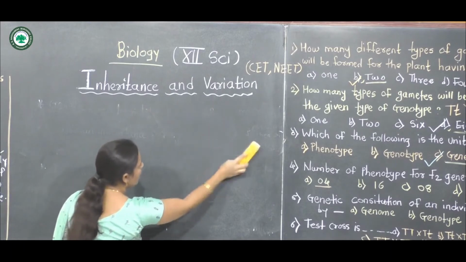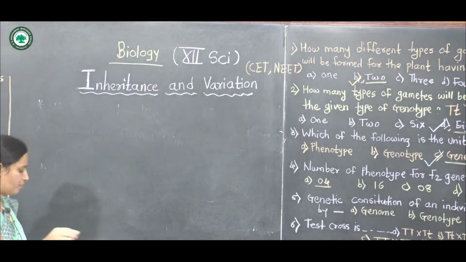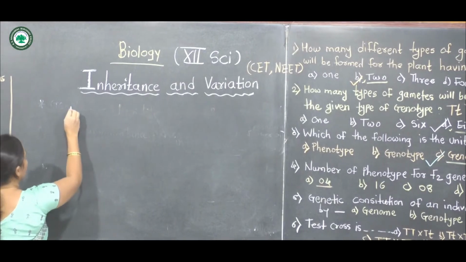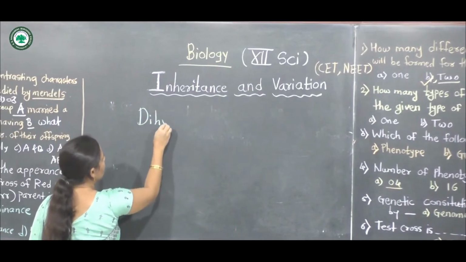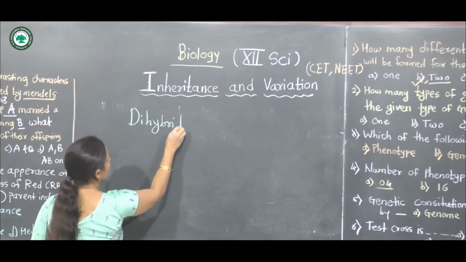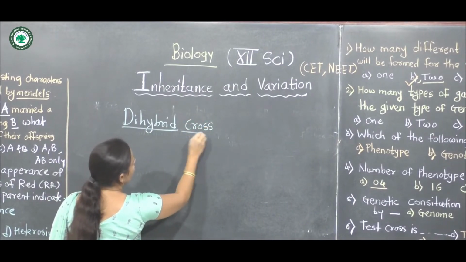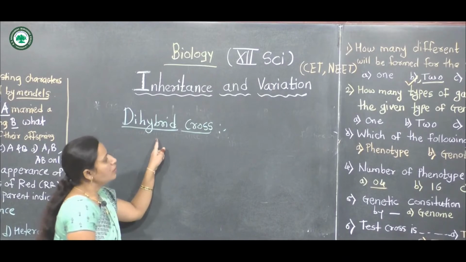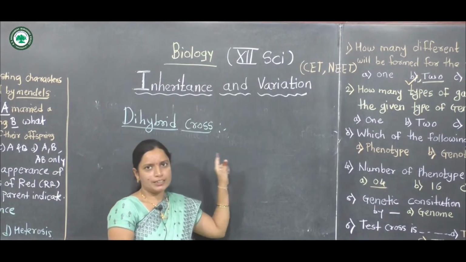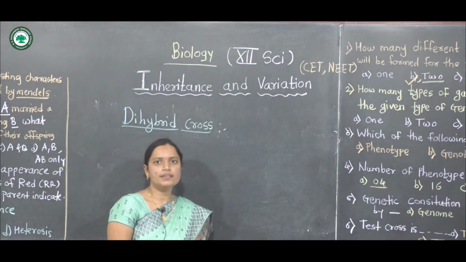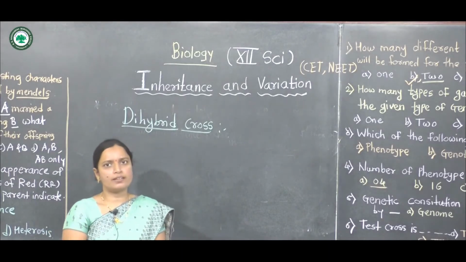What is a dihybrid cross? Dihybrid cross means two pairs of contrasting characters will be studied. These two pairs of contrasting characters make it called a dihybrid cross.